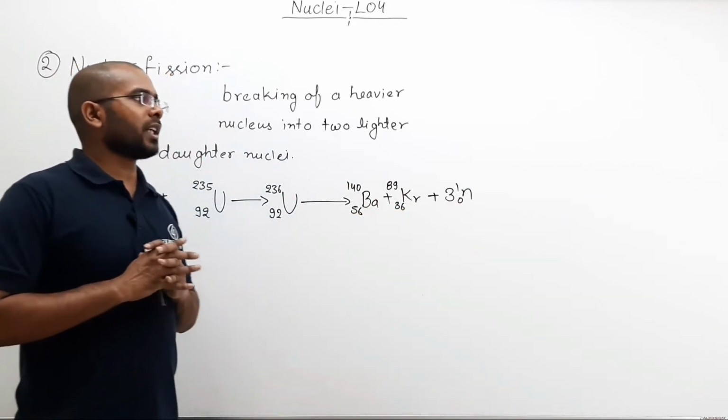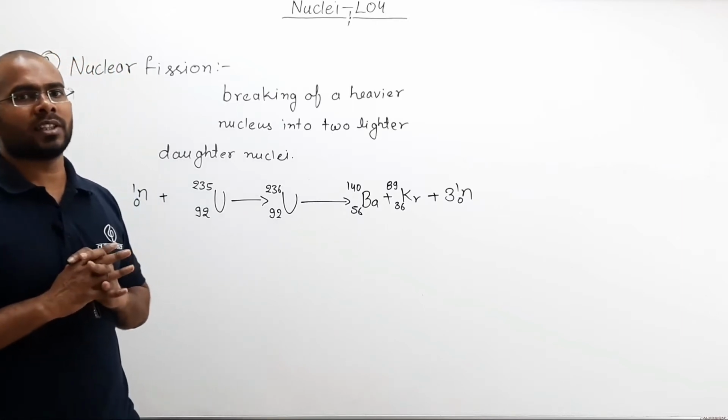Now how can we calculate how much energy will be released during this process?